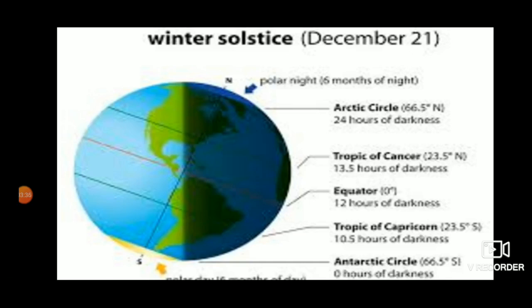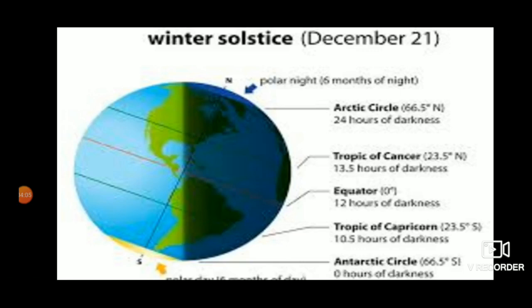Varying length of day and night. You may have wondered why the daytime is longer in summer and shorter in winter. This is because of the inclination of the earth on its axis. During summer, a large part of the northern hemisphere remains inclined towards the sun, so there are longer hours of day during summer.